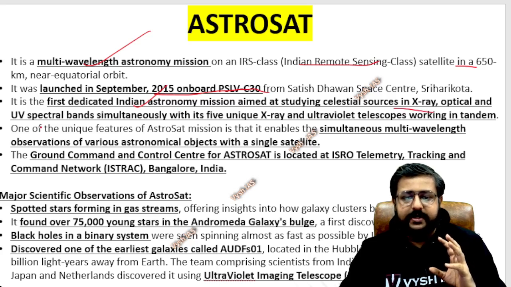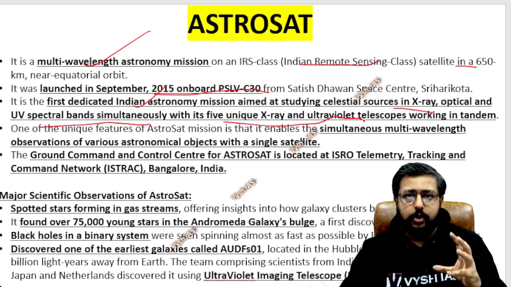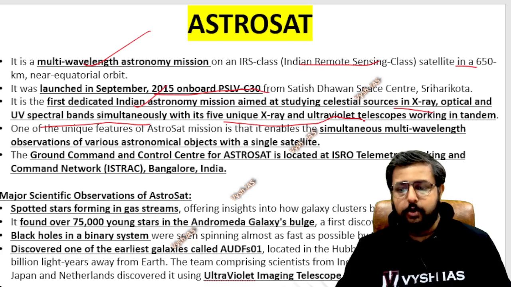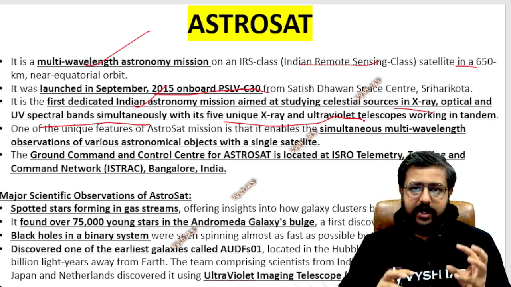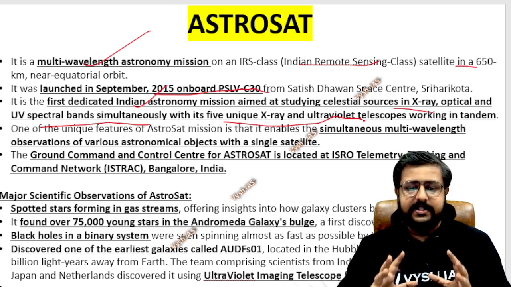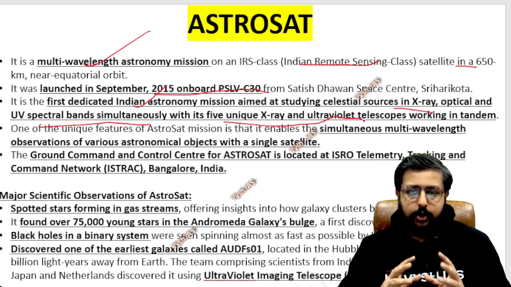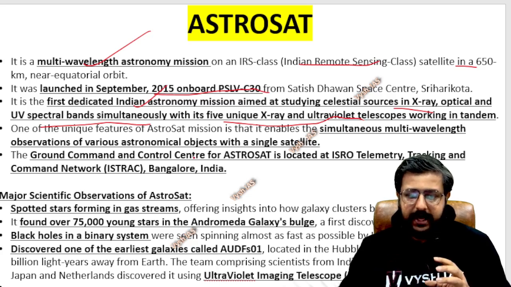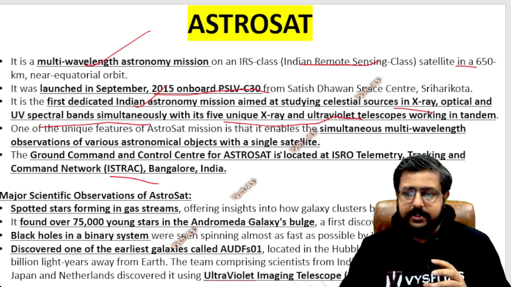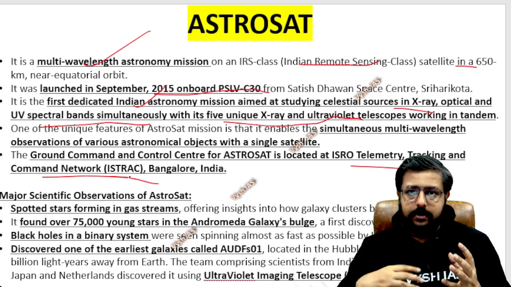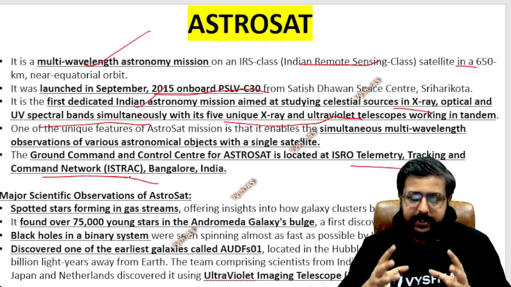and UV spectral band simultaneously with its 5 unique X-ray and UV telescopes. I showed you the picture of all the 5 things. They all work in tandem, together, not like one is on and one is off. Multi-wavelength is simultaneously detected by it and reported. And on the ground level, who is operating it? It is in Bangalore. There is a centre called ISTRAC, that is ISRO Telemetry Tracking and Command Network in Bangalore, which is coordinating with this and operating it.